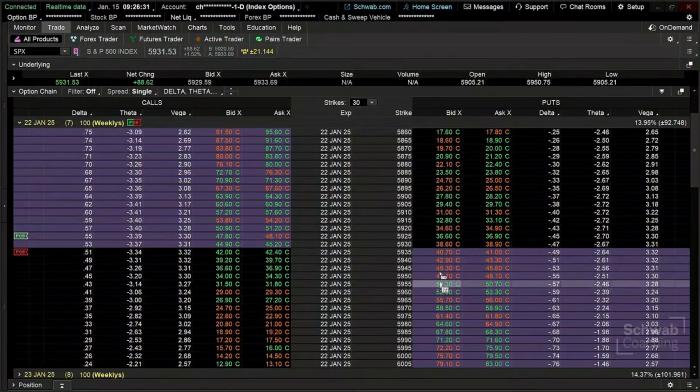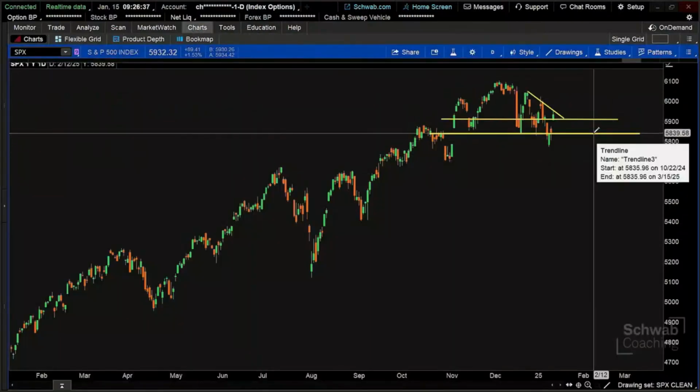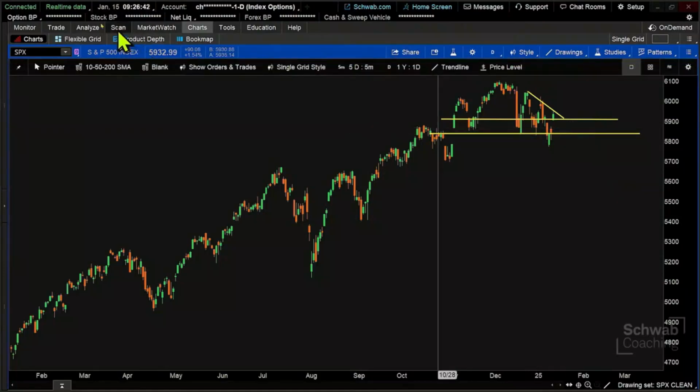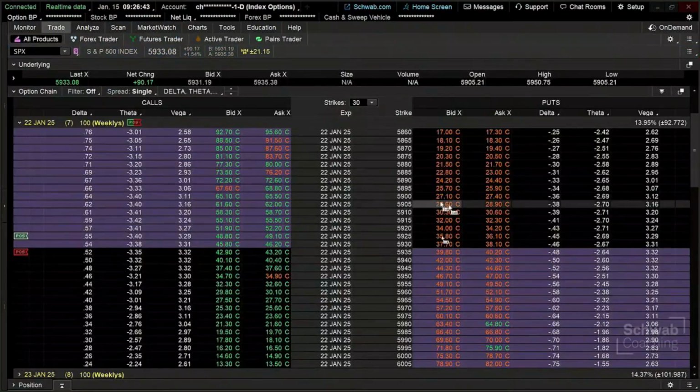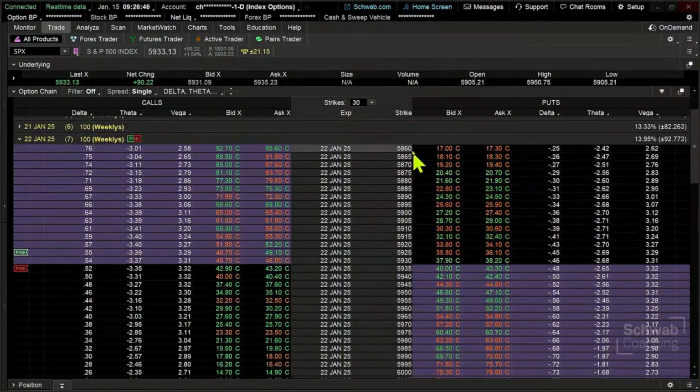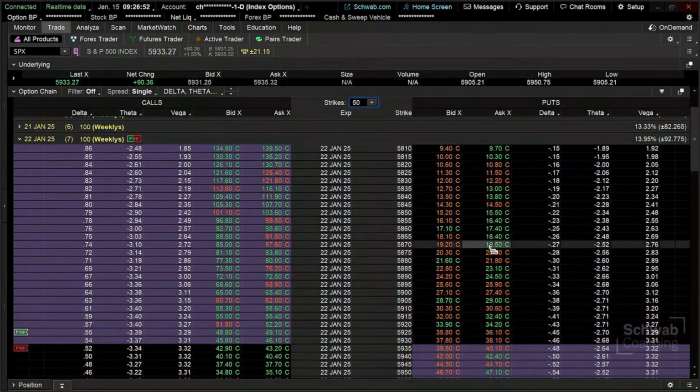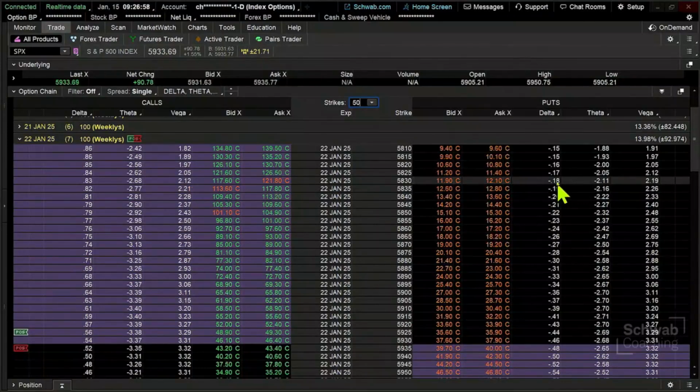Now, we can go longer if we want, but in this particular case, as we look at this trade, I'm going to look at selling. We said on the chart, let's cross-check that again, right around this 58.30 range. So I'm going to go back to my trade tab and go to 58.30. In fact, I've got to go down quite a bit. I've got to add some more strikes to this. Let's go 50. There we go, 58.30. Now, the bid-ask spread is about 20 cents. That's about an 18-cent delta, so lower probability of being hit.